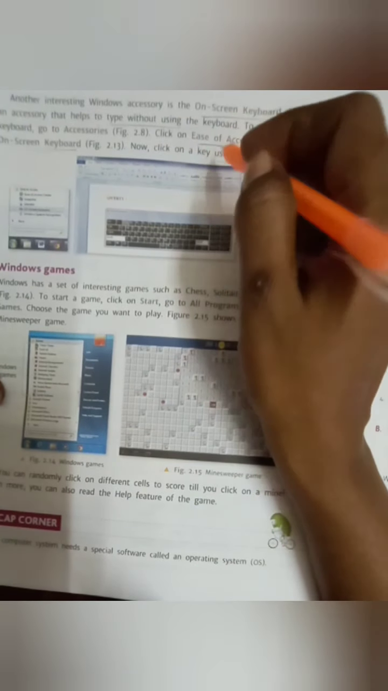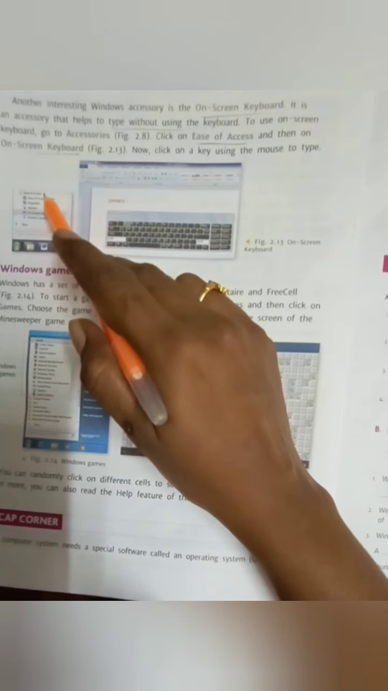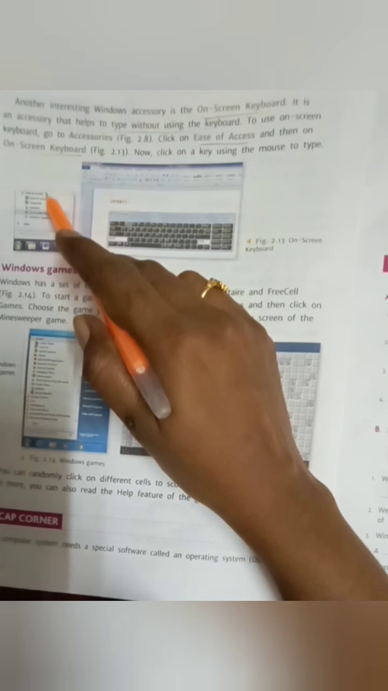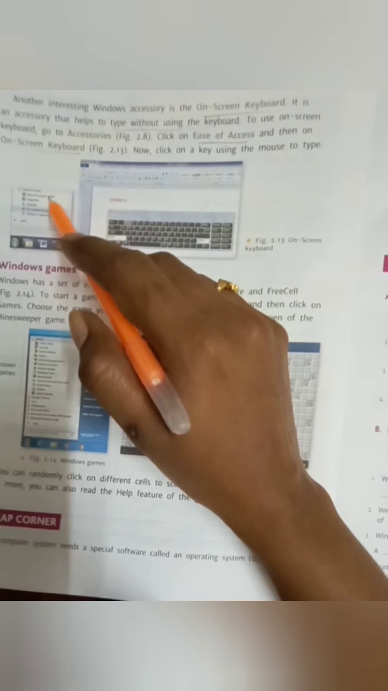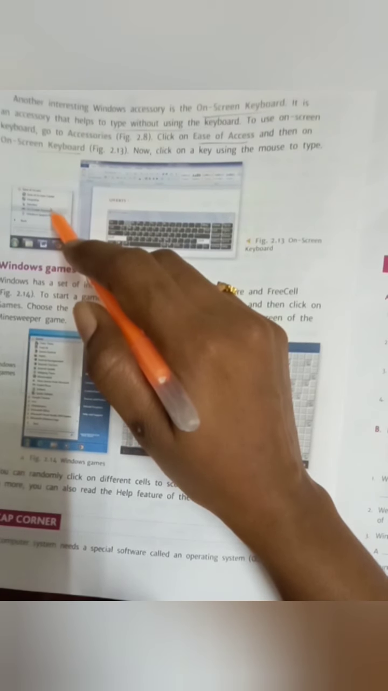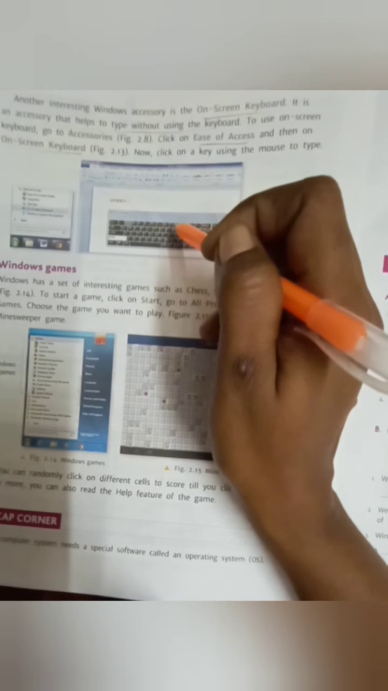Next page. Another feature is there, on-screen keyboard. On-screen keyboard means a keyboard is coming on your monitor, okay, like this. That option is in the ease of access. In the accessories there is another folder, ease of access. In that, on-screen keyboard, in case your keyboard has any complaint, you just click on the on-screen keyboard and type the letters or anything using this. Just move the mouse pointer to the letters and click on there. That is coming on your screen.